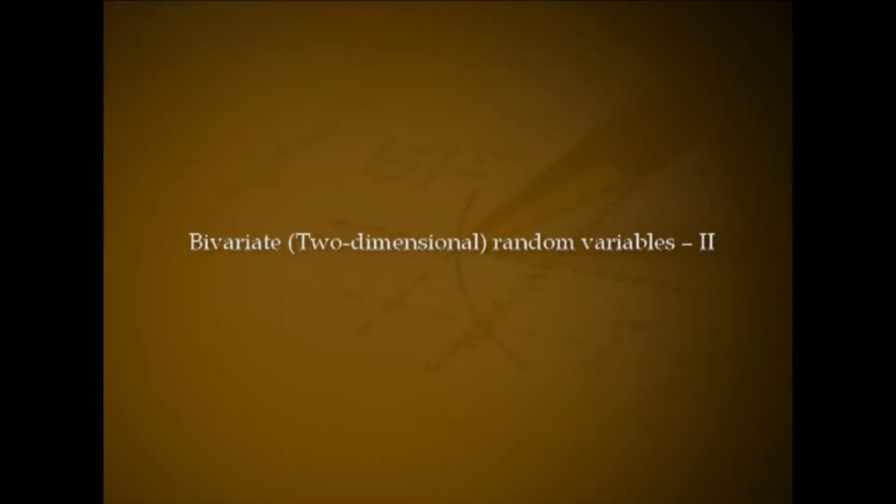Welcome back. In this session, we are discussing more on bivariate or two-dimensional random variables. The idea of mathematical expectation of a given random variable is discussed earlier. In this topic, we are extending the idea in a bivariate setup. Mathematical expectation of a function of more than one random variable is considered. Bivariate moments, bivariate moment generating function, conditional expectation, conditional variance, etc. are discussed here along with their properties.